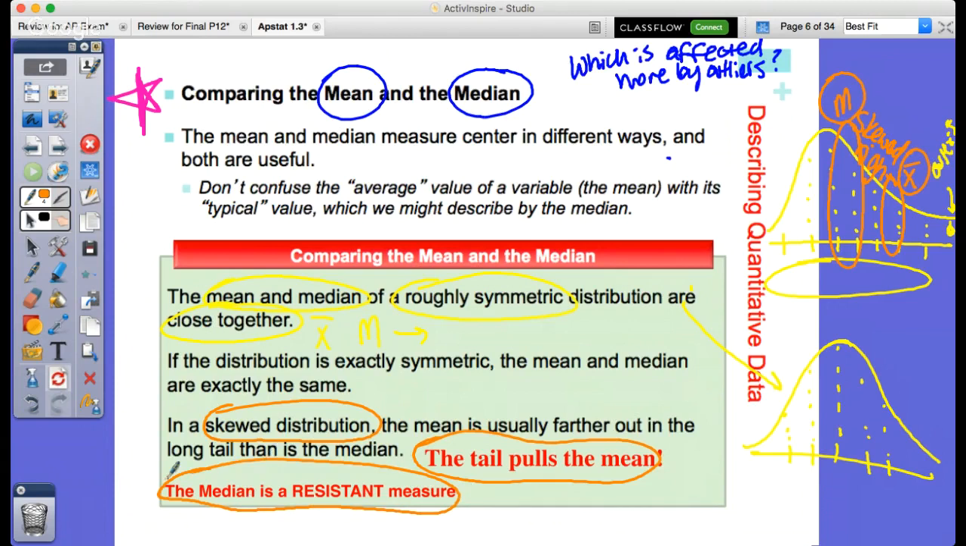It's a resistant measurement. So if I have an outlier, it will not pull my median, but it will pull my mean. Again, the reason why is when I have an outlier, it affects more of my average rather than affecting the middle value. The middle value is not affected by an outlier because, again, it's just the middle. It's not the average of it.